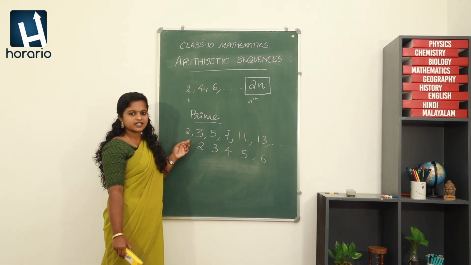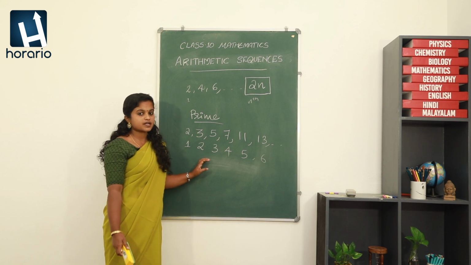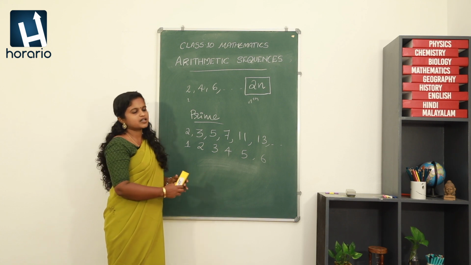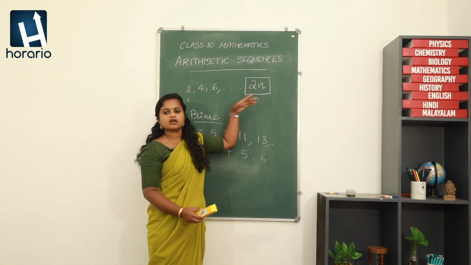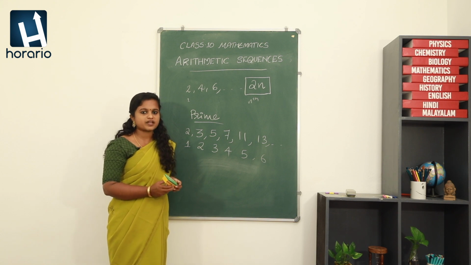So, actually we can see that this collection of numbers is not following any particular condition, right? And it cannot be written in a form like 2n or 2n plus 1. It cannot be written in an algebraic form.